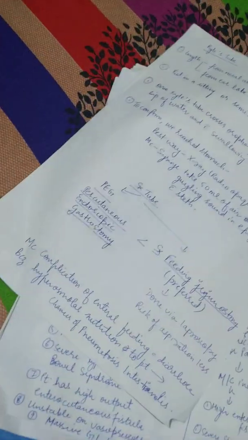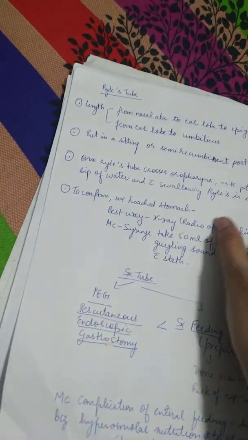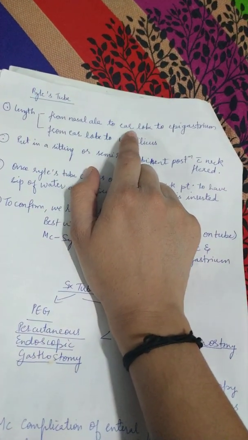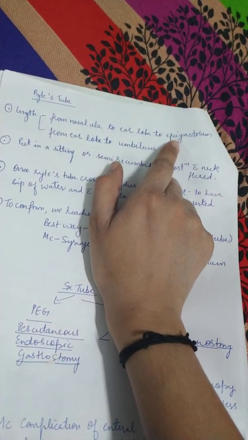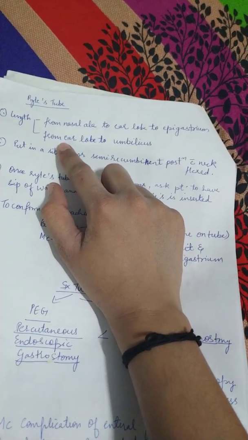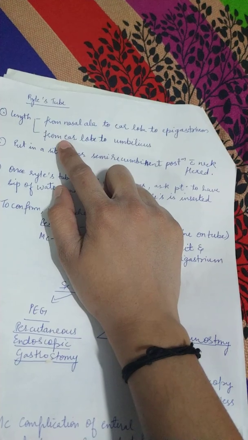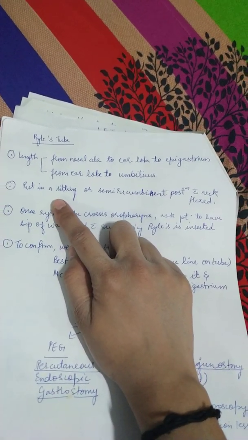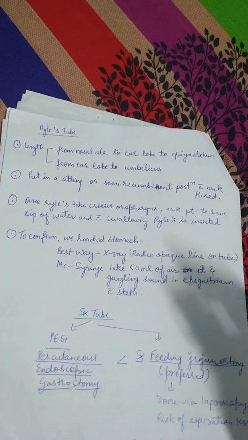So how do you measure the length of the Ryle's tube? The length of the Ryle's tube is measured from the nasal ala to the earlobe to the epigastrium. If this is getting difficult for you, then you can easily measure the length by another method, that is from the earlobe to the umbilicus. Then, how is the Ryle's tube put?